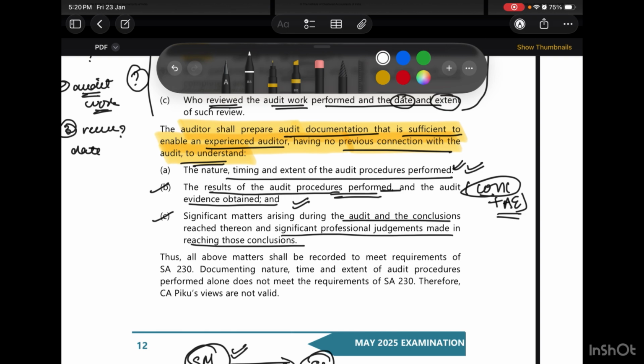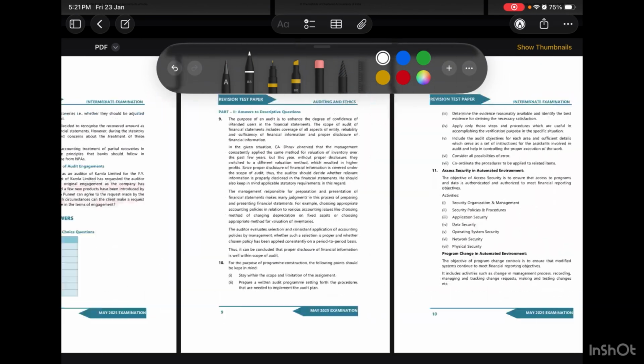So these are all the things we need to give, and then we need to mention that the views of CAPQ were not valid, because this was the question that was asked.